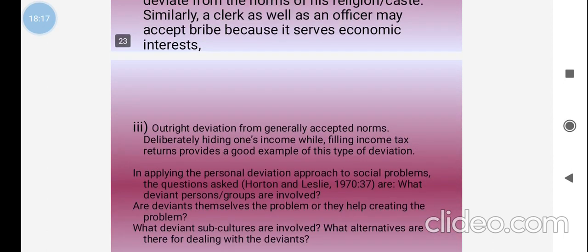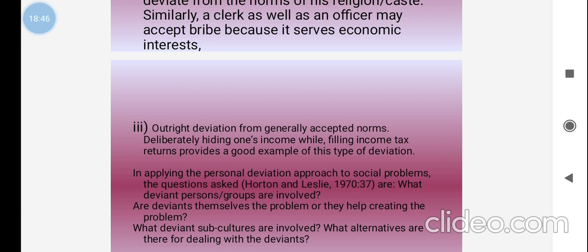Next is outright deviation from generally accepted norms.